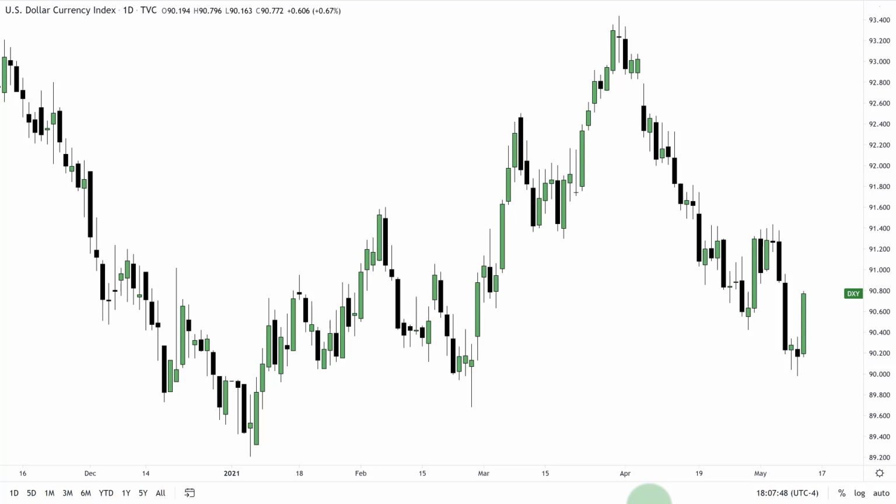This is the dollar index daily chart. I'm going to keep the charts clean and just pull out what I believe is most important. You can annotate your own charts and mark them up as well.